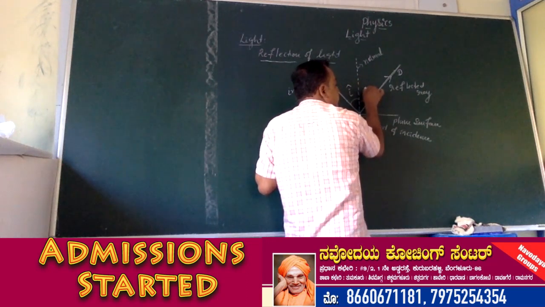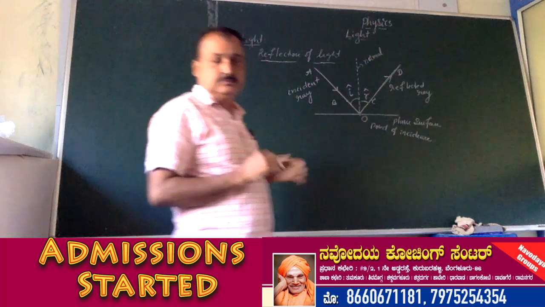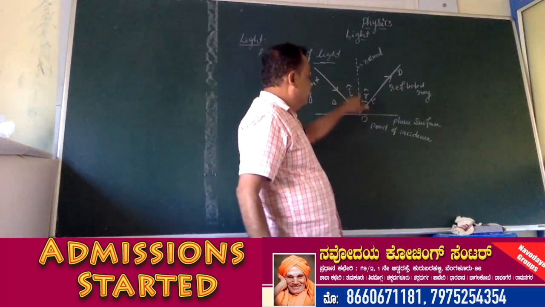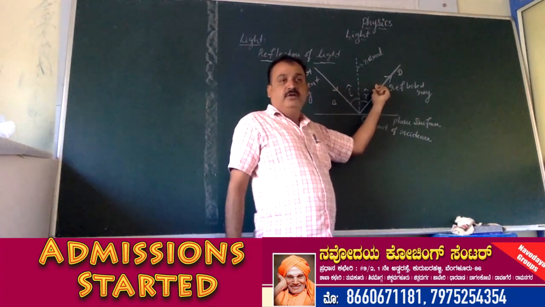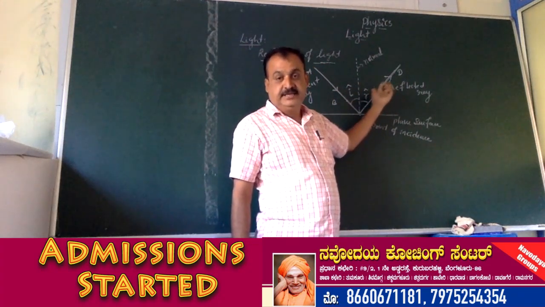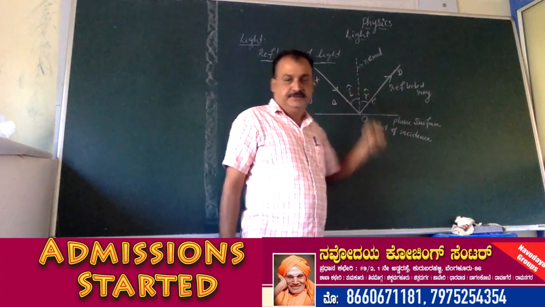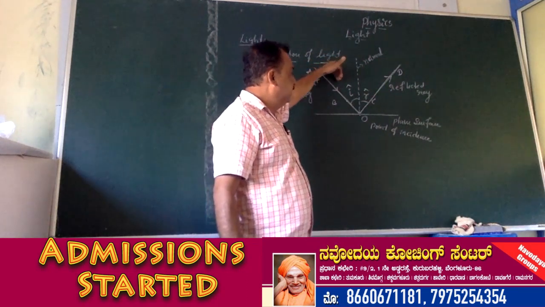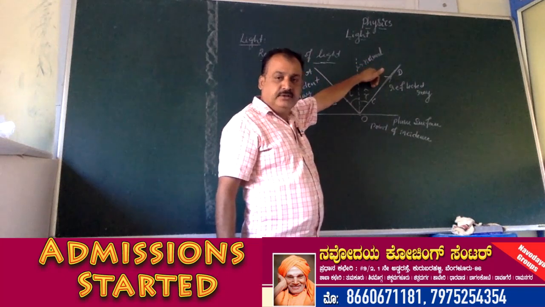It is denoted by angle r. So the angle of incidence is equal to the angle of reflection. This is the second law of reflection.